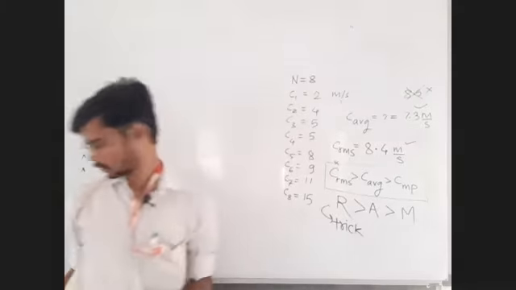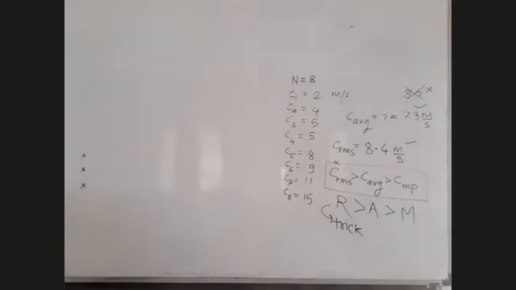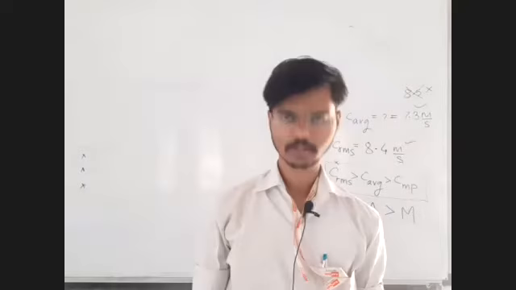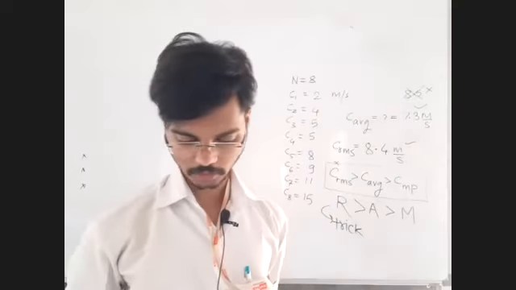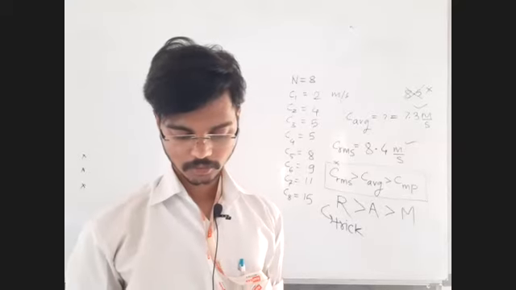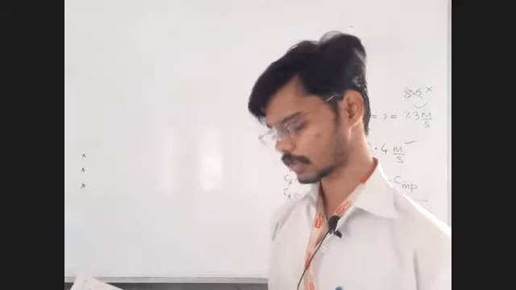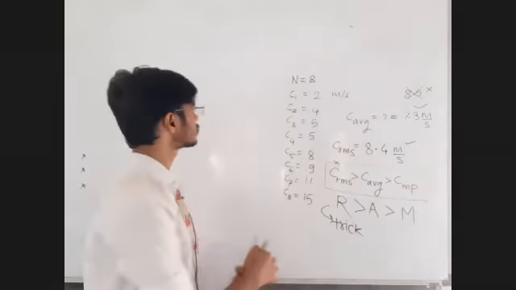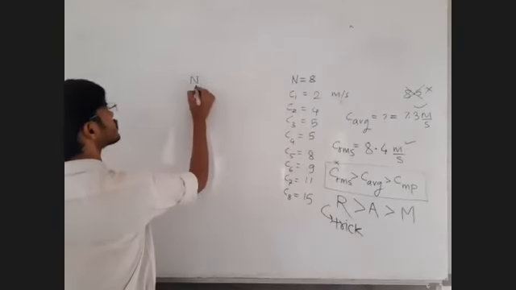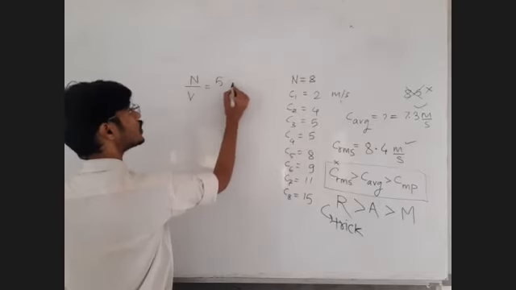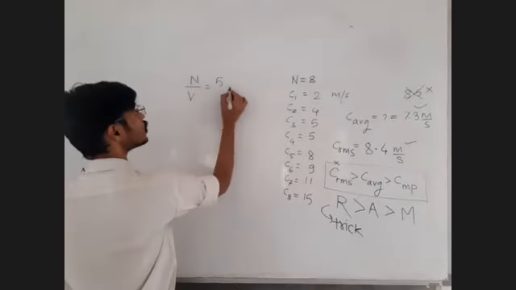Fine. Let's move on to the next question. Let me read the question. You solve for the answer. Write down reference example 2. In a certain region of space, there are 5 molecules per cm cube. So what are you given? Number of molecules per unit volume. It is 5 molecules per unit volume.